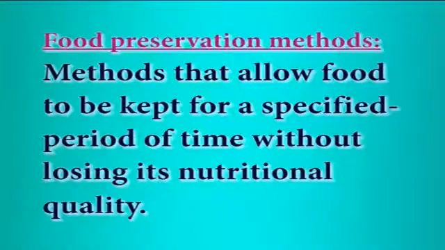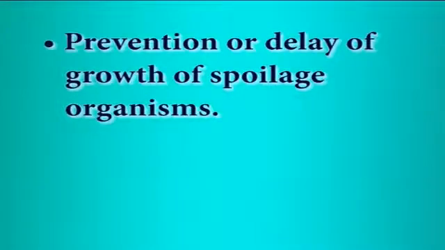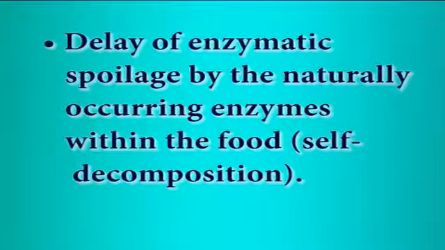Food preservation methods. Methods that allow food to be kept for a specified period of time without losing its nutritional quality. The method should also prevent the growth of unwanted organisms which lead to spoilage. Three basic objectives of food preservation are: prevention of contamination of food from external damaging agents, prevention or delay of growth of spoilage organisms, and delay of enzymatic spoilage by the naturally occurring enzymes within the food, or self-decomposition.